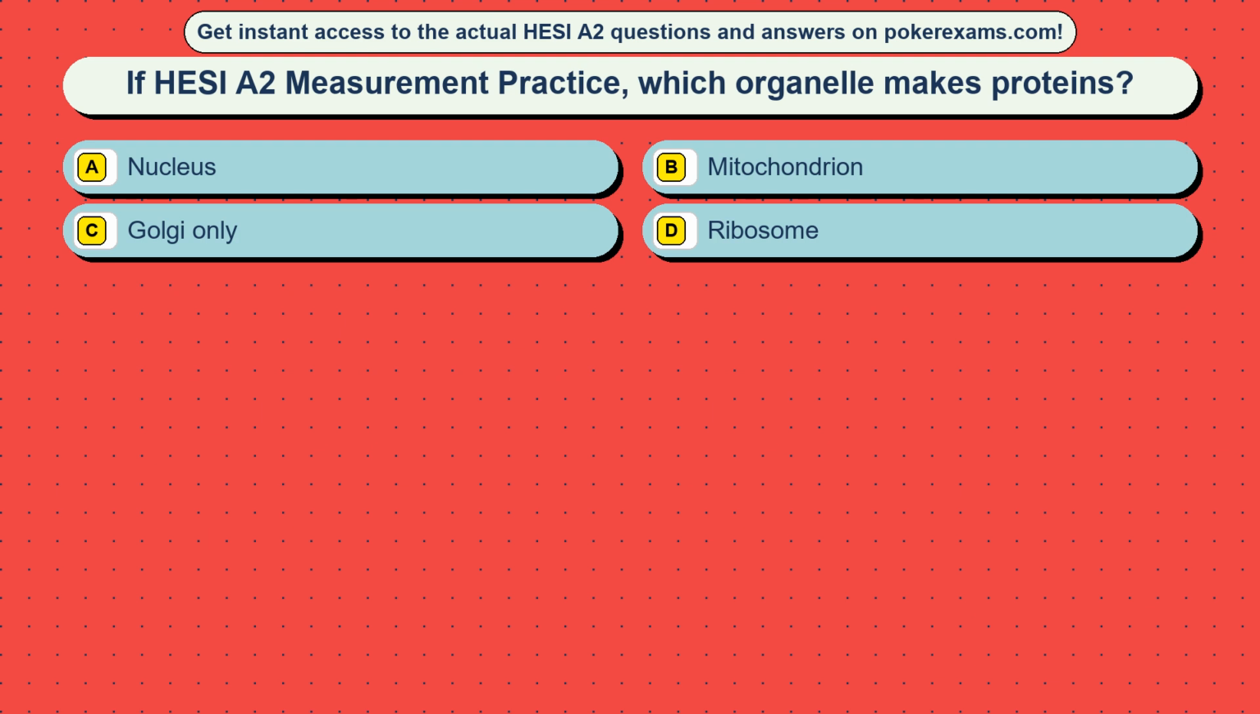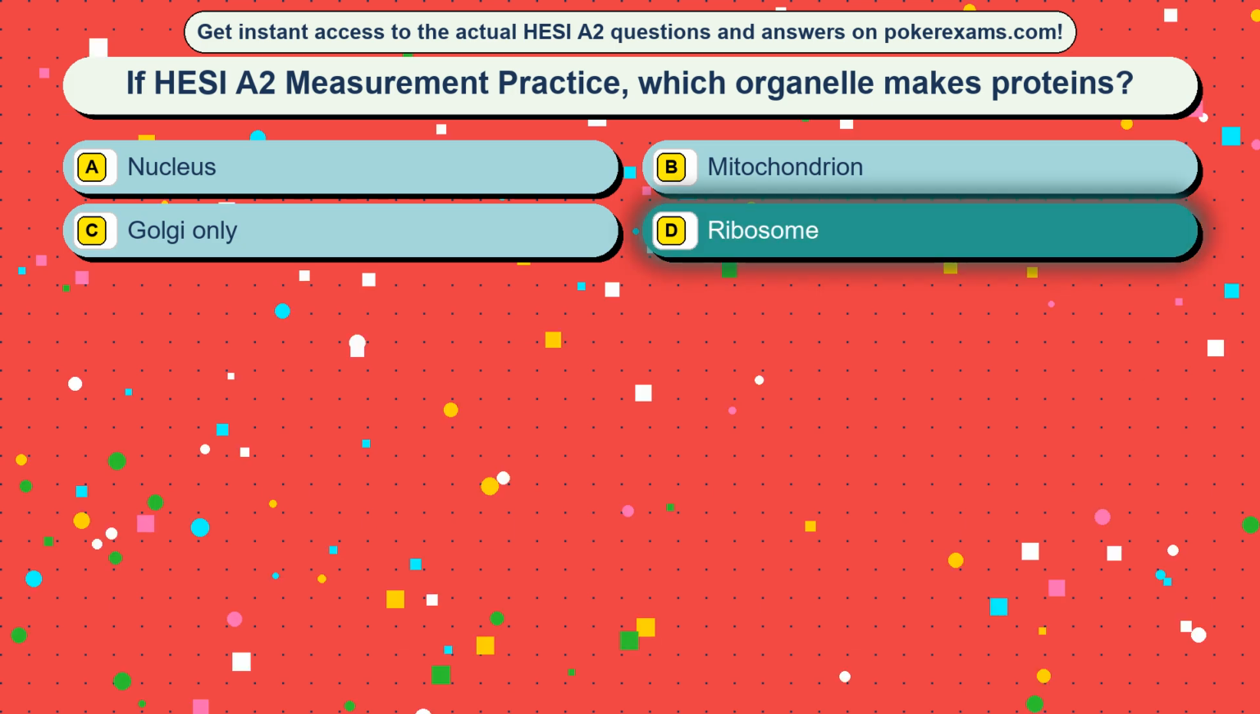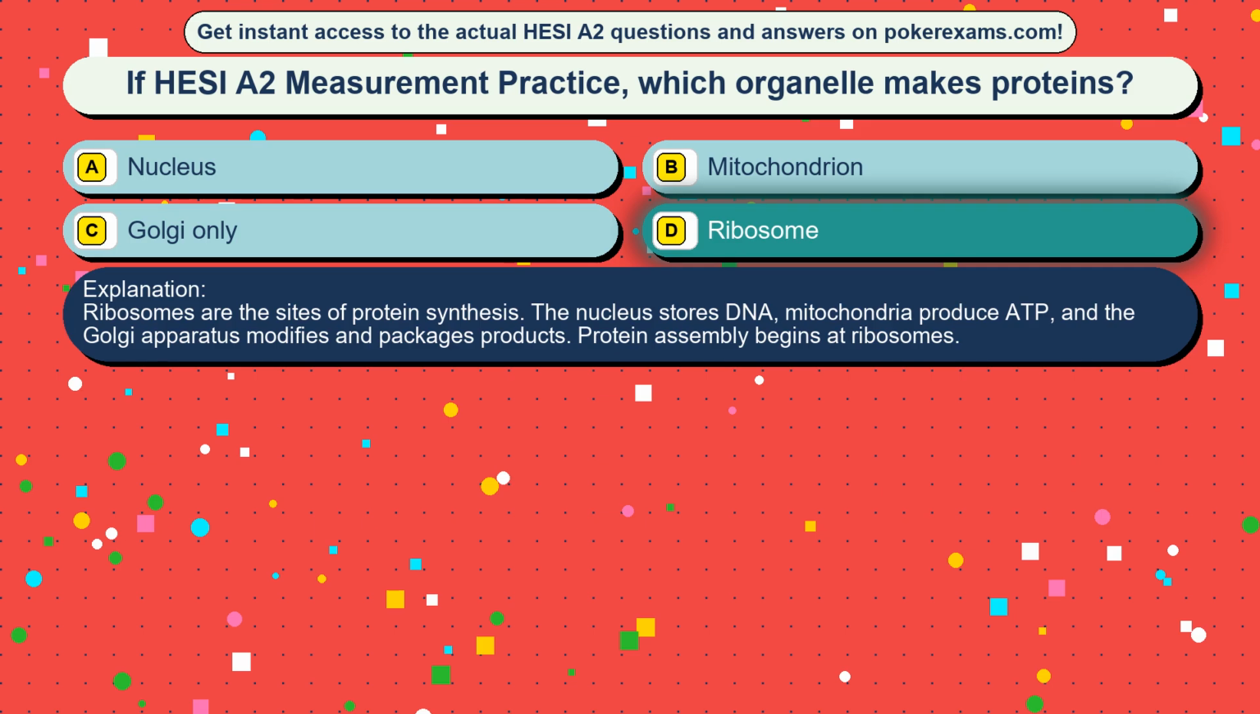Question 10. If HESI A2 measurement practice, which organelle makes proteins? Option A, nucleus. Option B, mitochondrion. Option C, Golgi only. Option D, ribosome. The correct answer is option D, ribosome. Ribosomes are the sites of protein synthesis. The nucleus stores DNA, mitochondria produce ATP, and the Golgi apparatus modifies and packages products. Protein assembly begins at ribosomes.